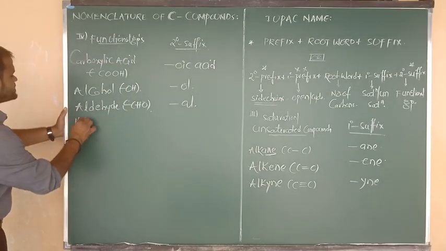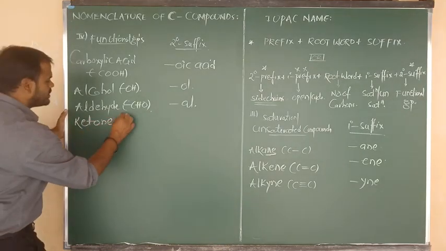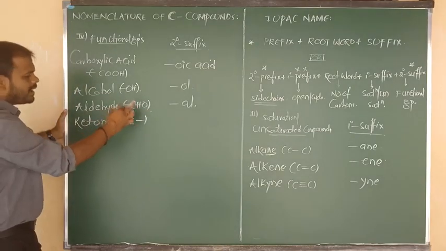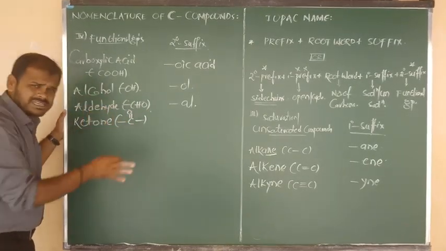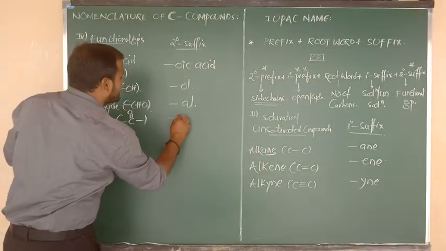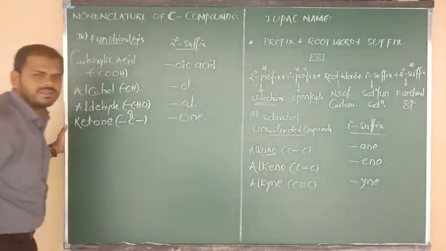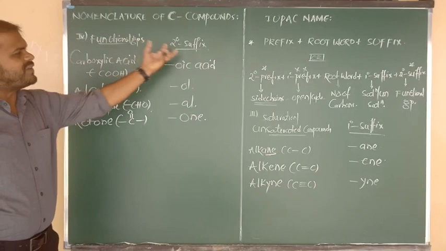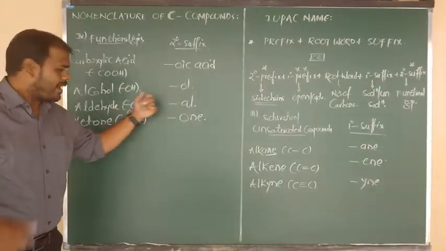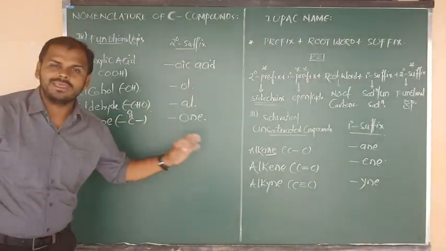Yes. And next, I am going to write another organic compound or functional group, that is nothing but the ketone. What is the formula of ketone? C double bond O. Simply we have to say C double bond O group. So if ketone is the functional group, we have to add the secondary suffix or last word, that is nothing but ON. So what is the suffix for carboxylic acids? Oic acid, and for alcohol OL, for aldehyde AL, and for ketone ON, O-N-E.